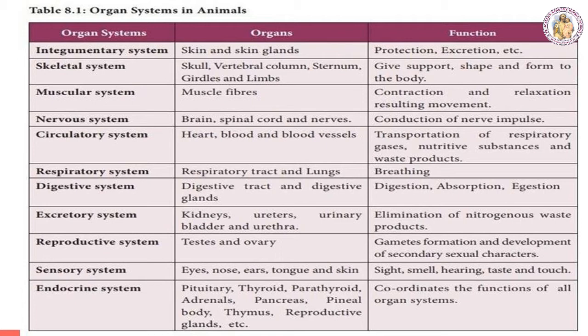Sensory system: we all know the sense organs, eyes, nose, ears, tongue and skin. With them we can see, smell, hear, taste and touch. Endocrine system: pituitary, thyroid, parathyroid, adrenal, pancreas, pineal body, thymus and reproductive glands. Their function is to coordinate the functions of all organ systems.